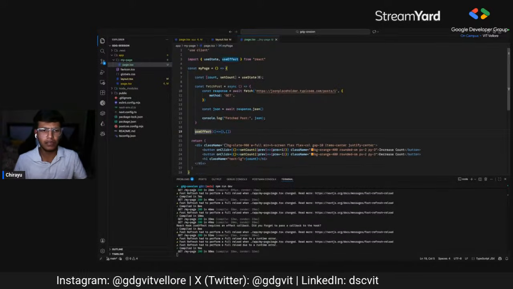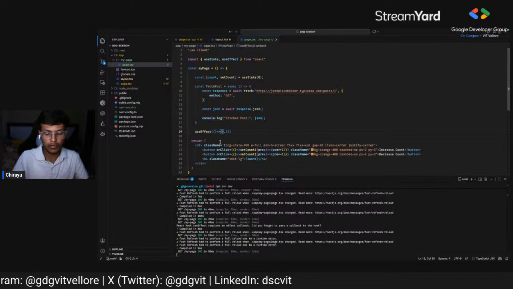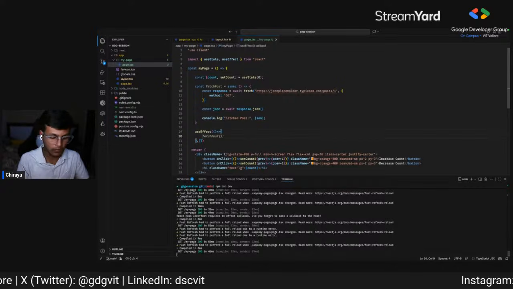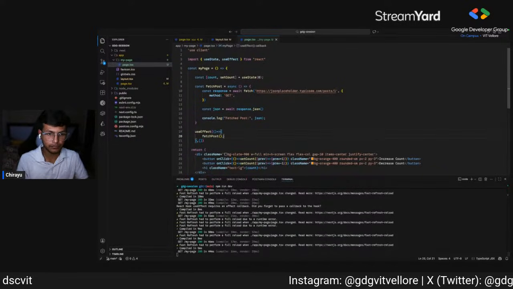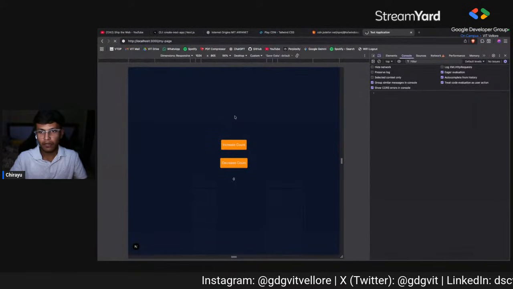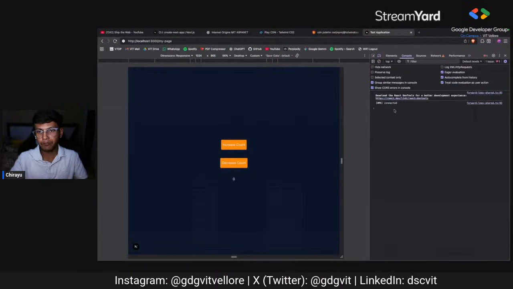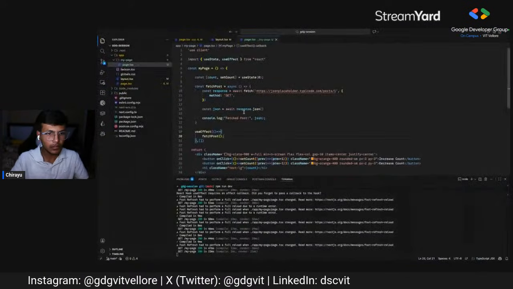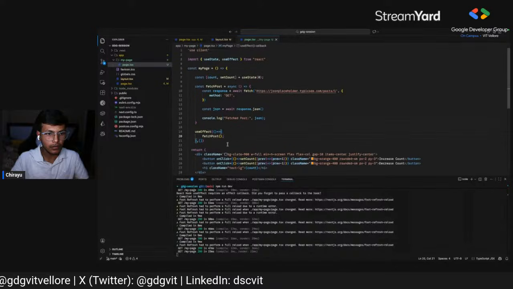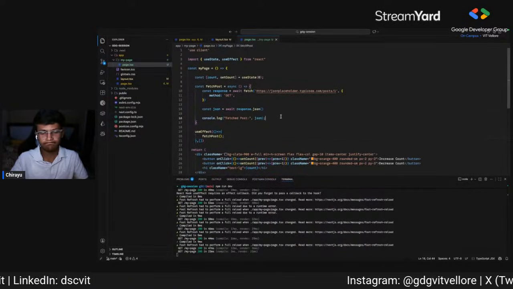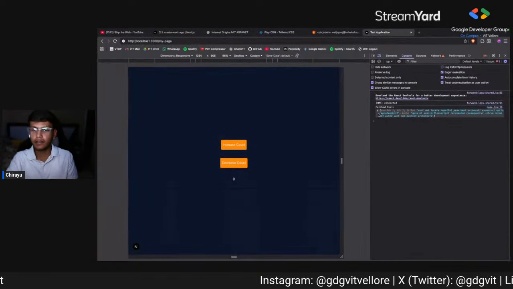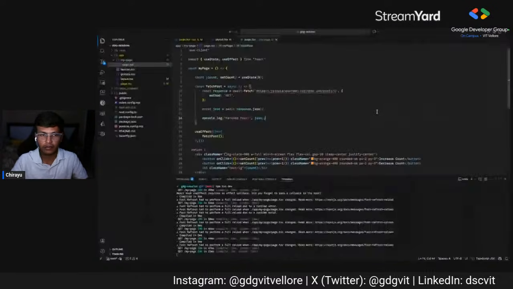We won't write anything in the dependency array because we just want it to be fetched only once when we are reloading the page. So we'll write the function fetchPost here, and when I reload this, it should log it, right? It takes a little time. Okay, it has logged everything.